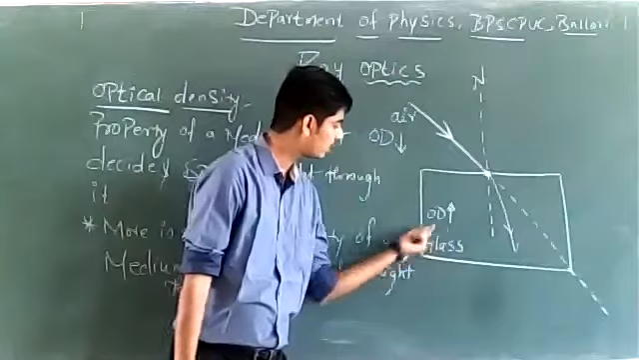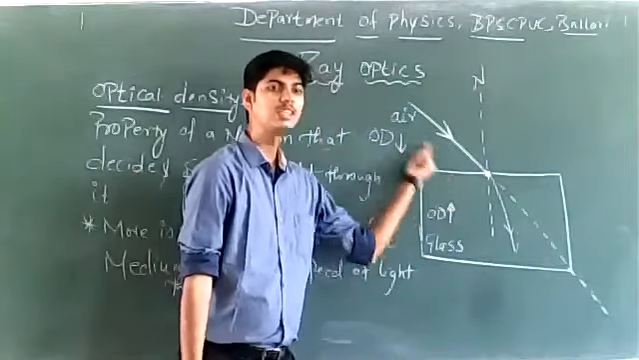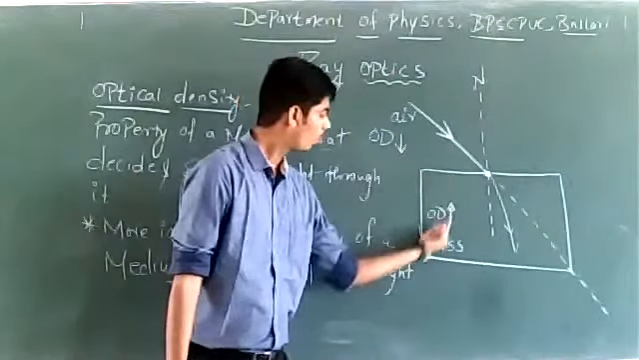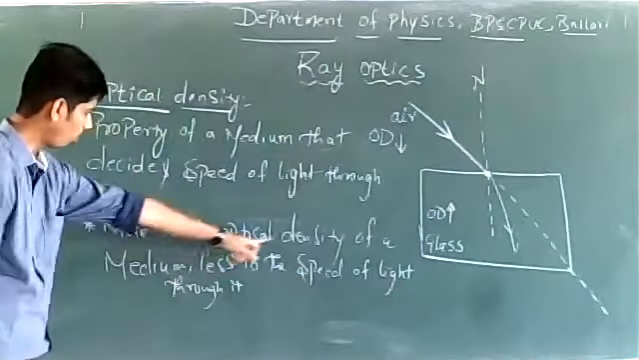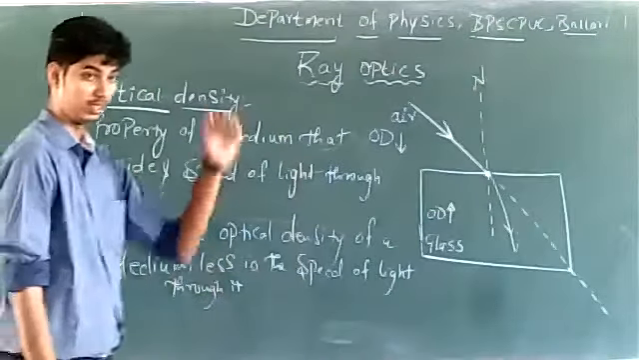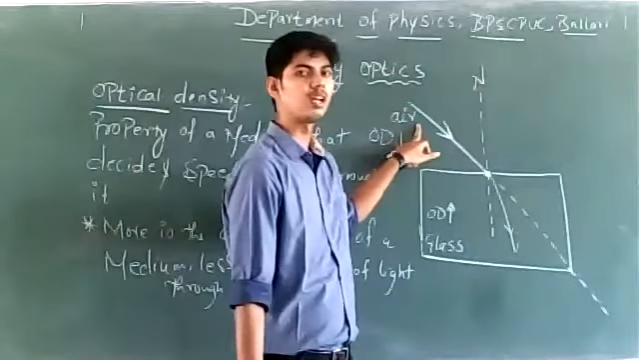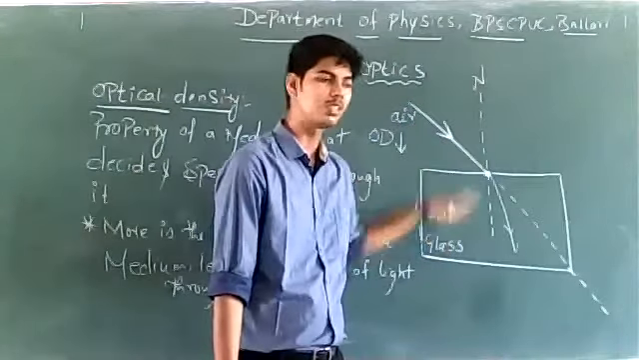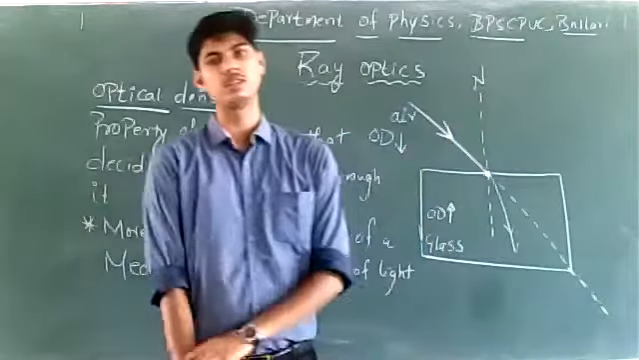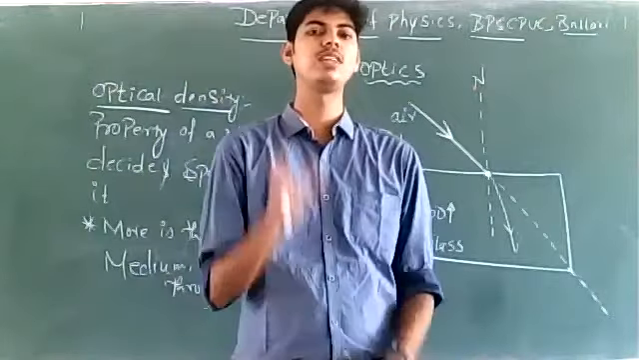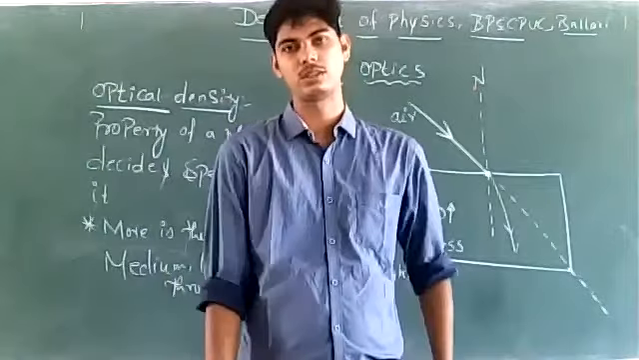See, the optical density of glass is more than that of air. More is the optical density of the medium, less is the speed of light. When a ray of light travels from air to glass, the speed of light decreases. This is the idea of optical density, right?